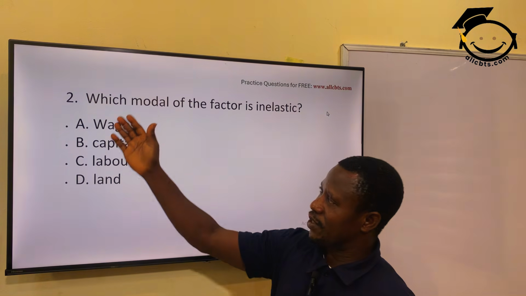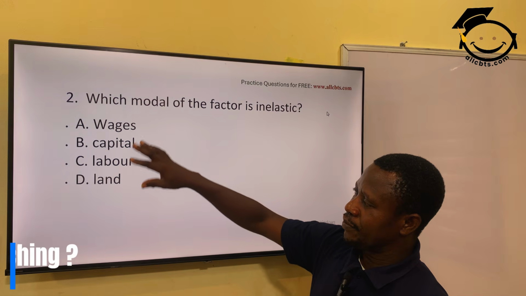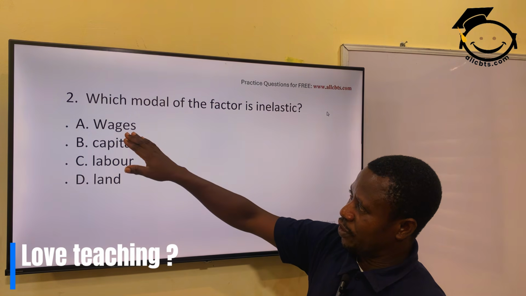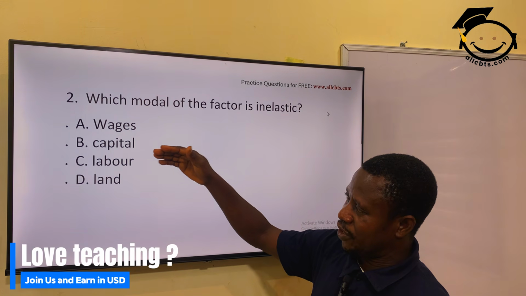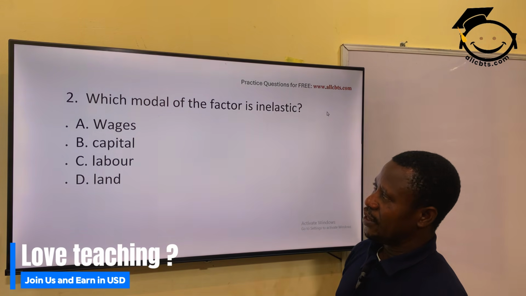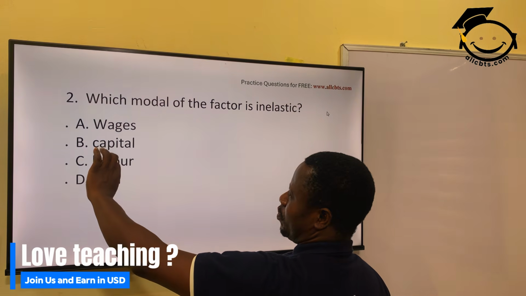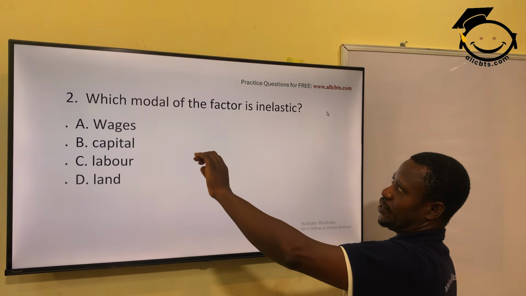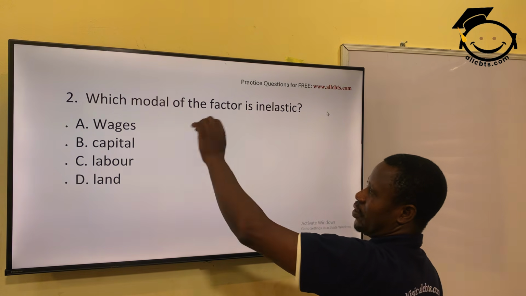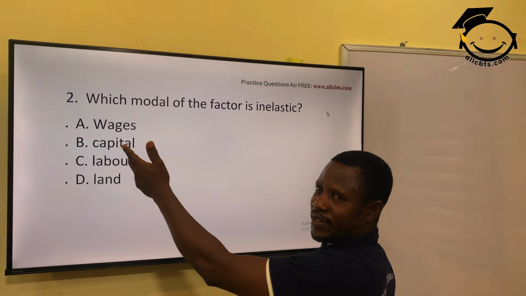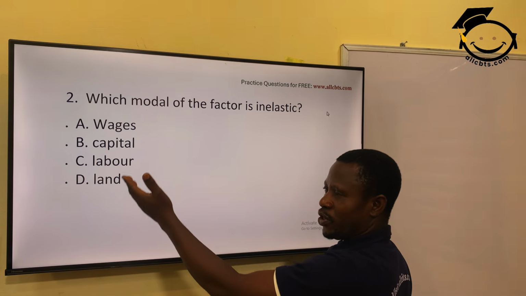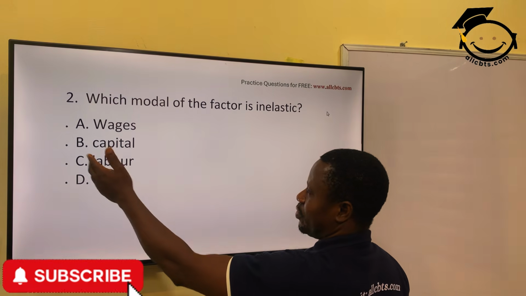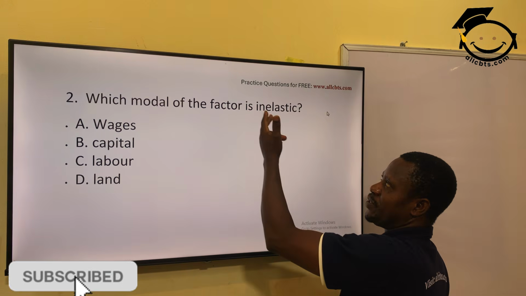Which model of the factor is inelastic? Wages is the reward for labor, then we have capital, we have labor, and we have land. Three of them are factors of production, right? So A cannot be the answer because A is not a factor of production, rather a reward to the factor. So A is already knocked out. So the question is, which of them is inelastic?